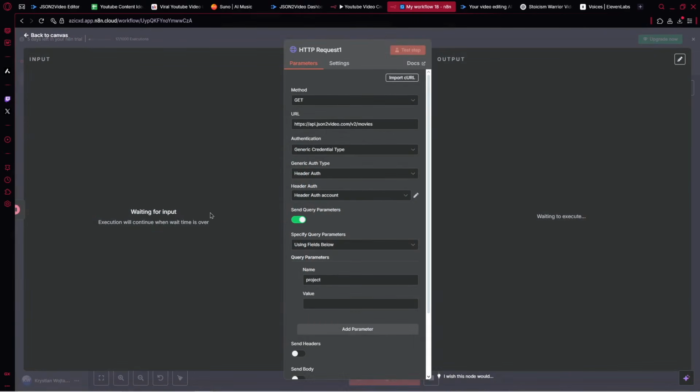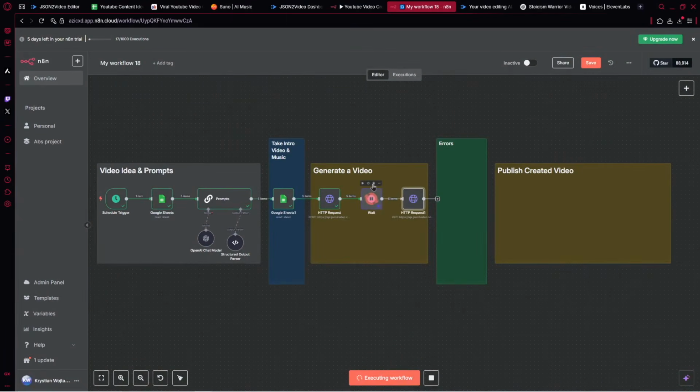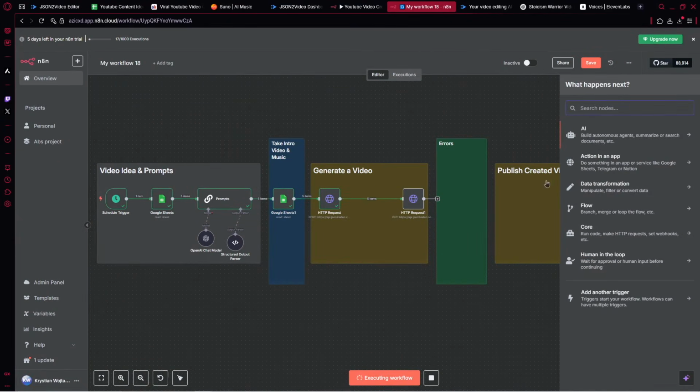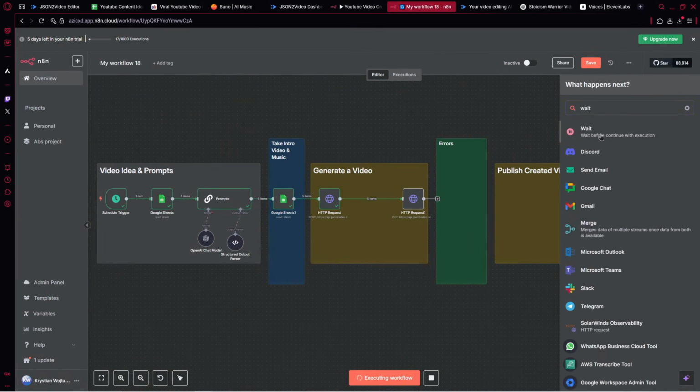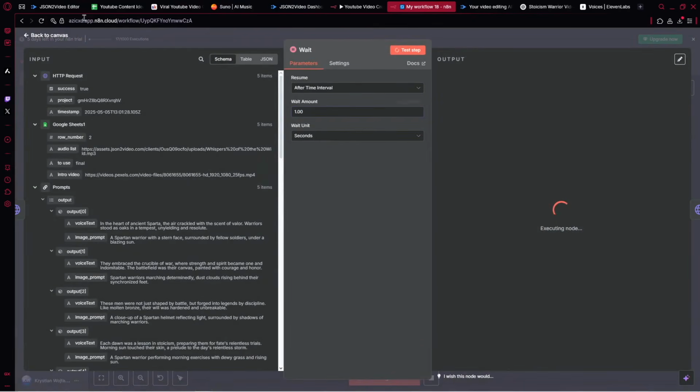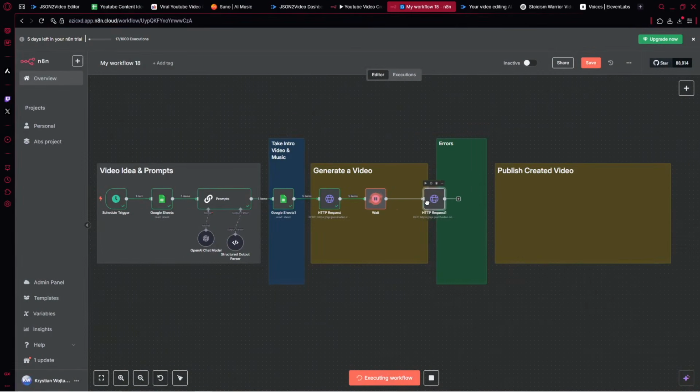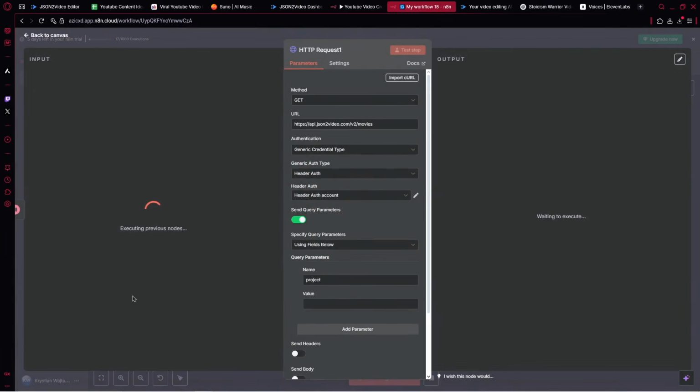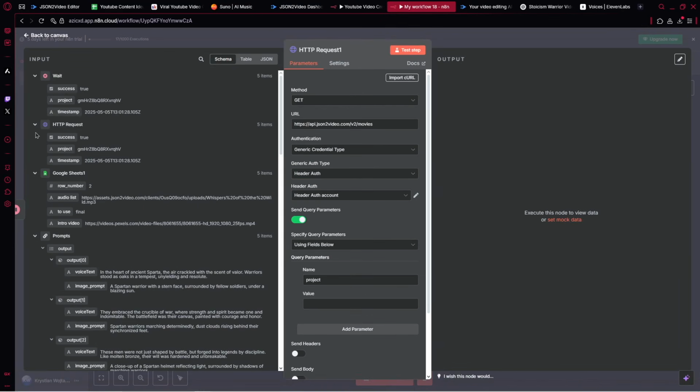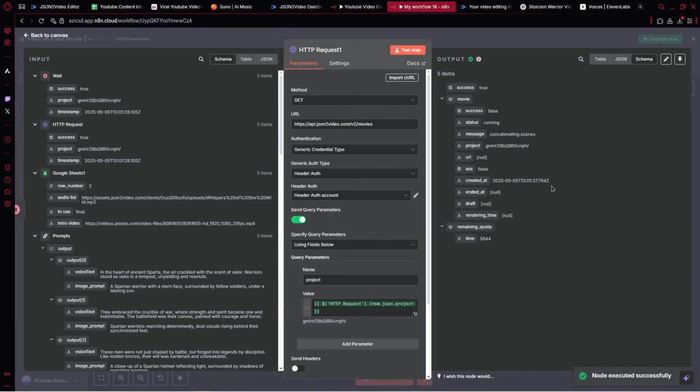Let's again actually. All right, now we need to delete it. And let's provide it again. Wait 1 second. That's cool. All right. And now let's wait a while. So afterwards it's done. We can pick here from HTTP request the project variable and put it here inside the value and test the step. So we should receive the video that was created.